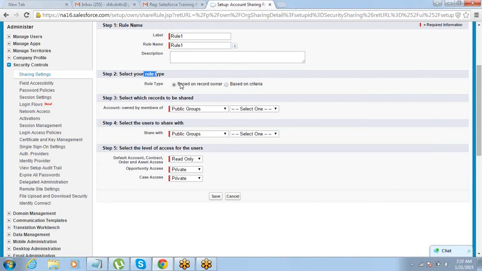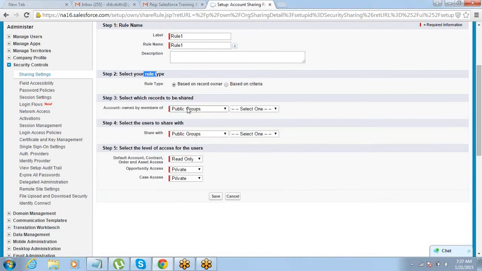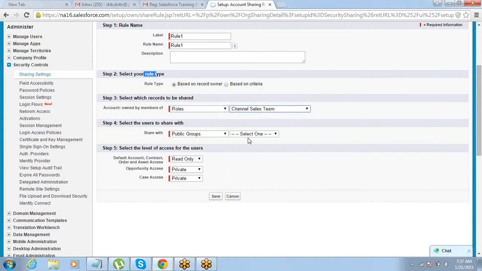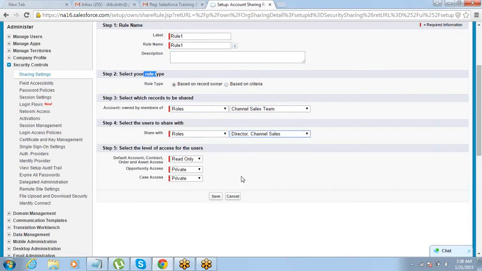You want to share the data of a particular record owner, or you want to share data based on certain criteria, and then you can define whose data you want to share with whom. You want to share this team's data with some other team, we can do that. And what level of access we want to give.